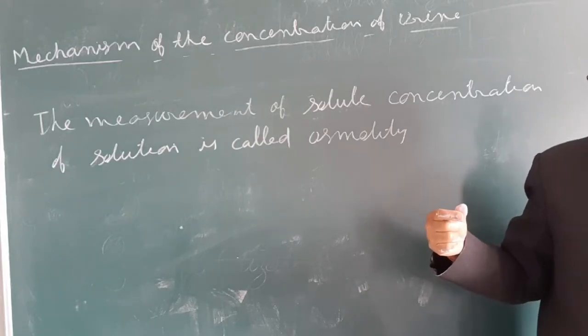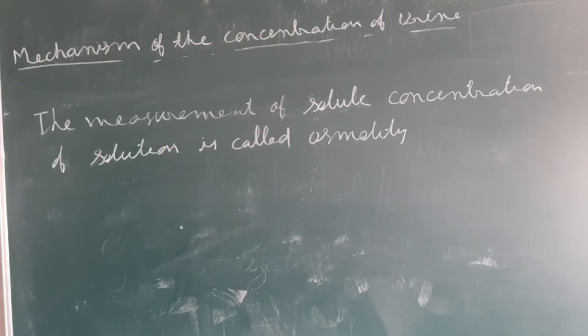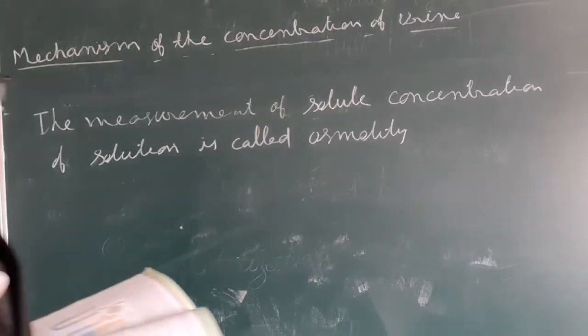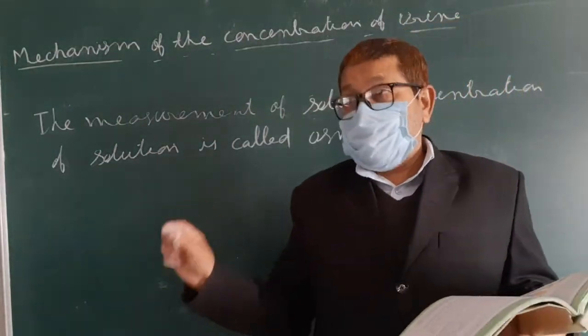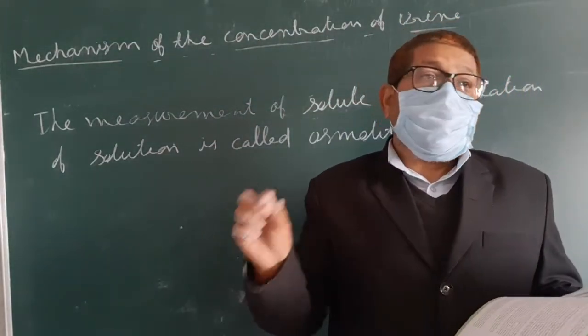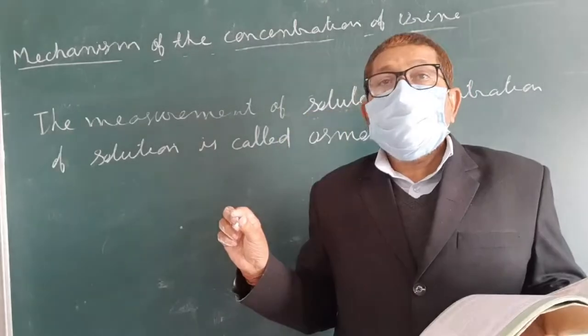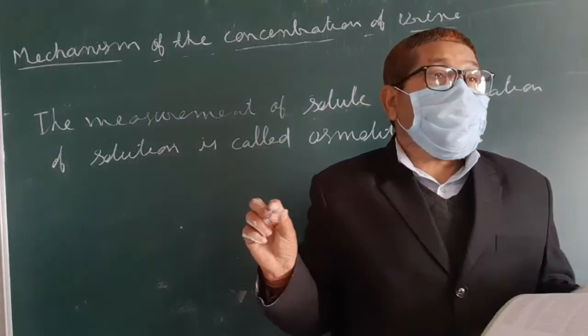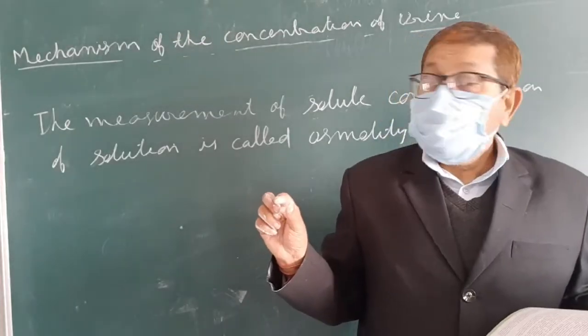So how does this take place inside the vasa recta? And you know what the vasa recta is? I told you last time that in some places the peritubular capillaries are parallel, and these places are called the vasa recta.